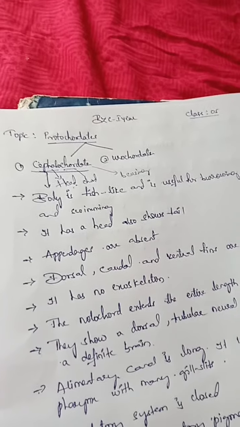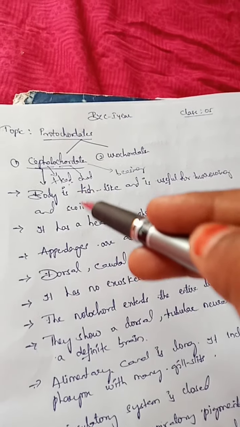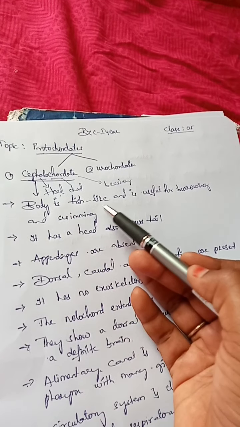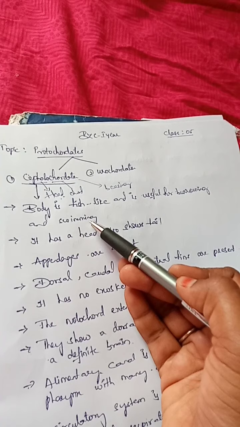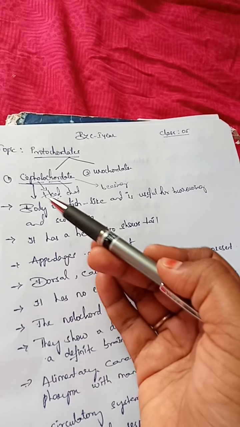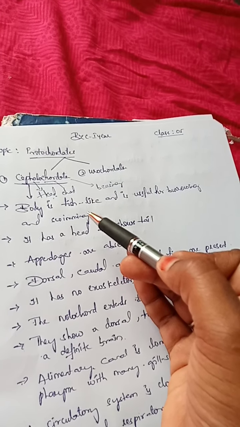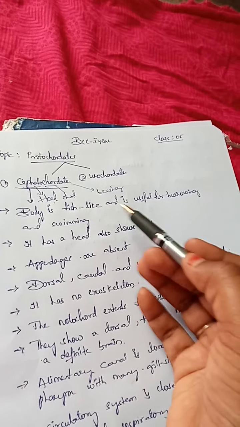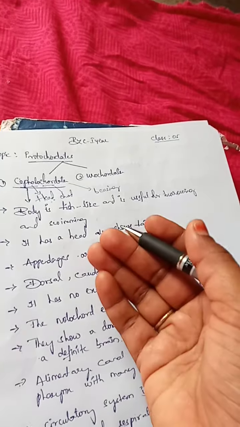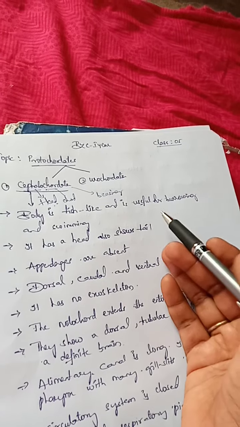So what are the general characters of Cephalochordata? The organisms that come under Cephalochordata have small bodies. Can you see here? This is the first point: the body is fish-like and is useful for burrowing and swimming. Cephalochordate bodies are very small, and their body looks like a fish. This fish-like body is useful for burrowing. Burrowing means they dig the sand and hide under that sand.